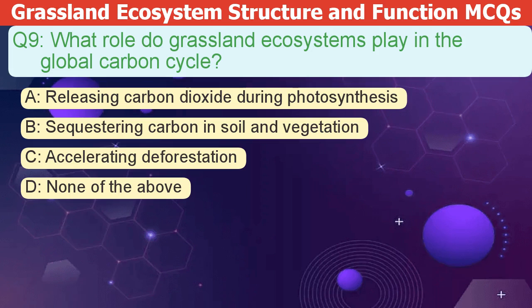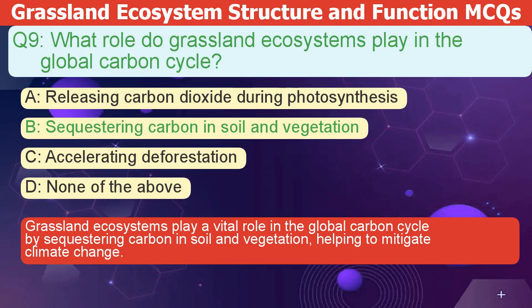What role do grassland ecosystems play in the global carbon cycle? A. Releasing carbon dioxide during photosynthesis. B. Sequestering carbon in soil and vegetation. C. Accelerating deforestation. D. None of the above. The correct answer is B. Grassland ecosystems play a vital role in the global carbon cycle by sequestering carbon in soil and vegetation, helping to mitigate climate change.